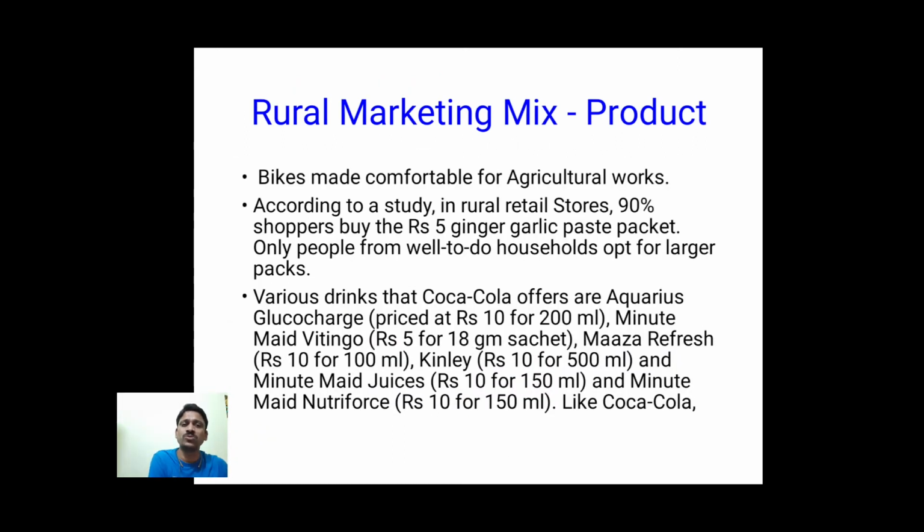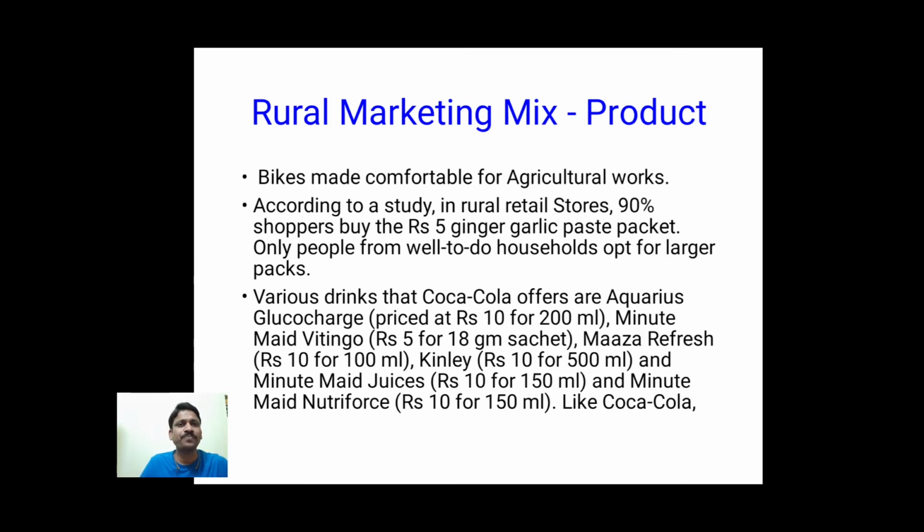So if we come to discuss some examples, the product is to be modified as we discussed earlier. There were only bikes which were able to be used in urban areas, but later on they made a few bikes especially useful for agricultural work, like the TVS XL. That is how they modified it to reach the rural markets.